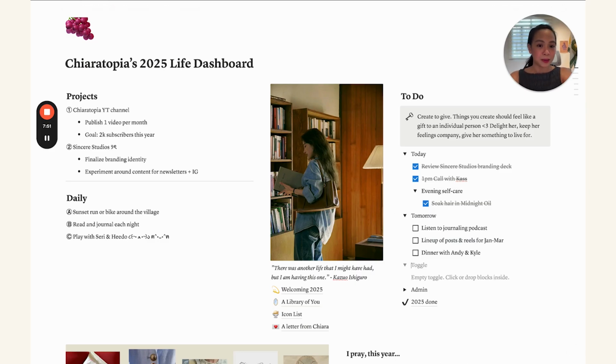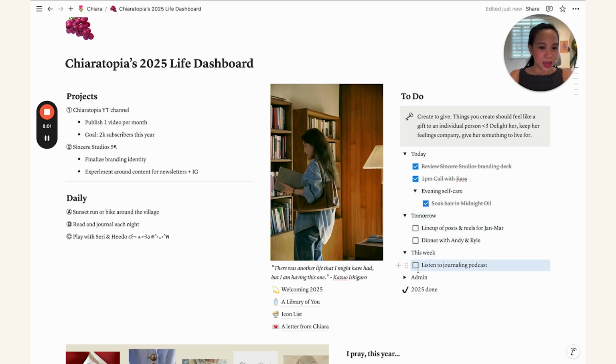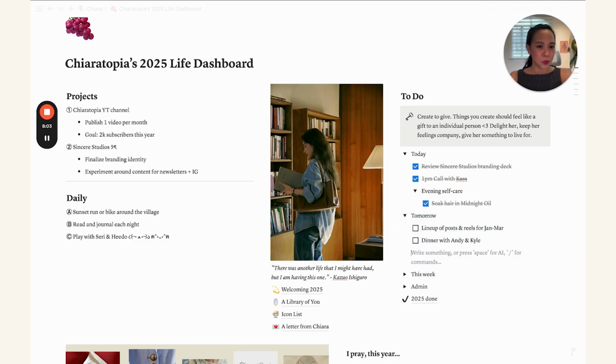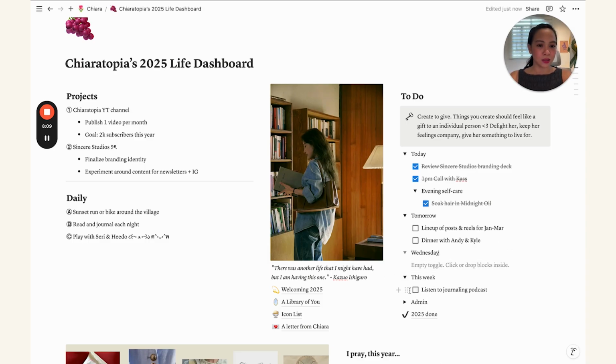I also like putting a "This week" toggle, because sometimes I find that, okay, I can't do it tomorrow, but sometime this week I should do it, so I just drag it there. And then as the days go by, let's just say after tomorrow is Wednesday, I just look at the week's list and then drag and distribute that amongst the days that I have for the week.